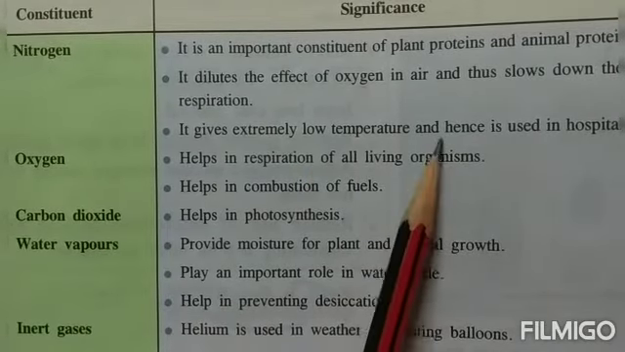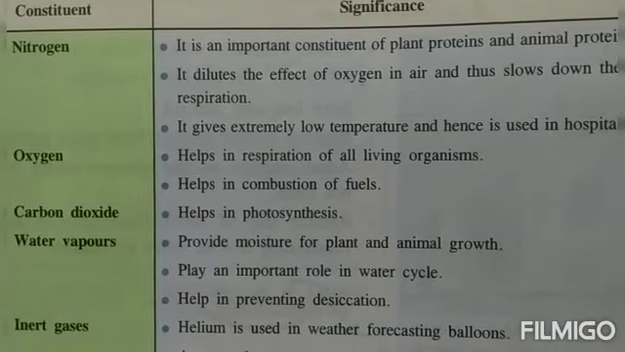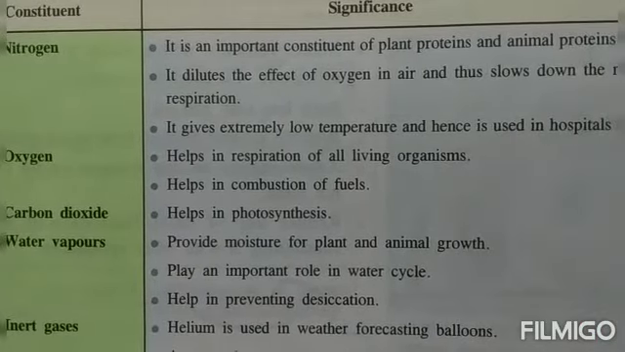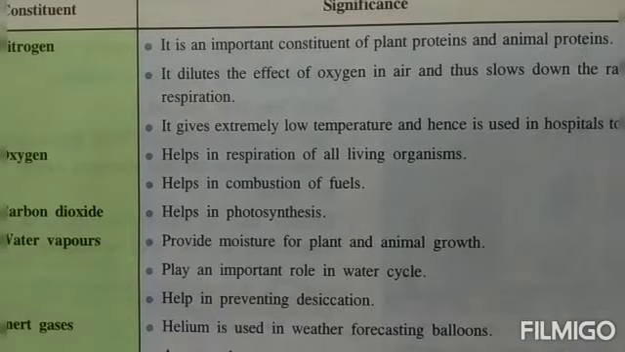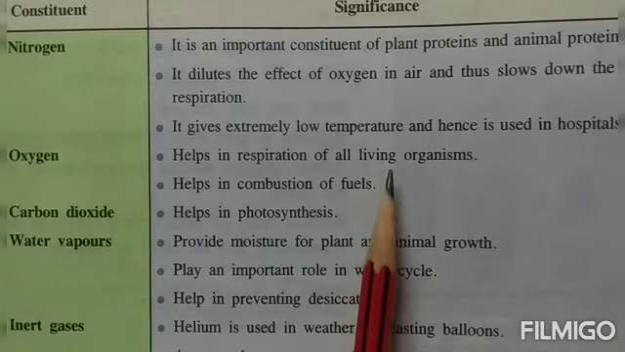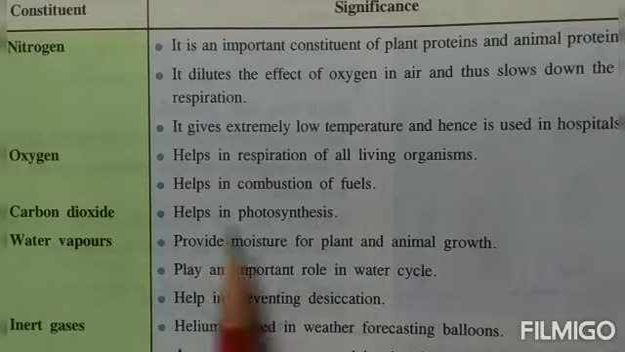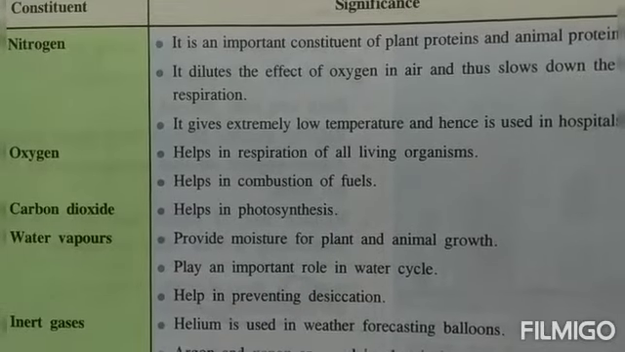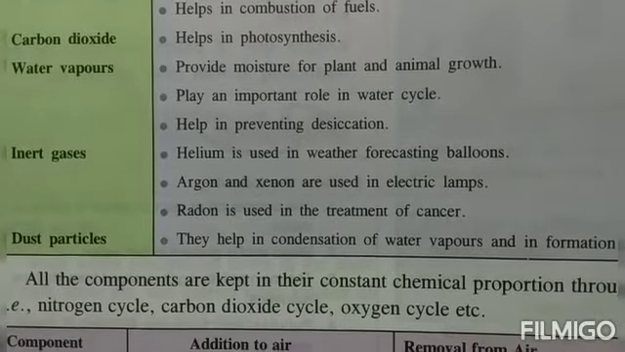It gives extremely low temperature, and hence it is used in hospitals to preserve the body parts, because it can give a very low temperature. So it is used in the hospitals for preserving the bodies and the body parts. Oxygen helps in respiration, you know, it helps in combustion, that is the burning of the fuels. Carbon dioxide is helping in the photosynthesis process. Water vapor helps to provide the moisture for the plant and the animal growth.